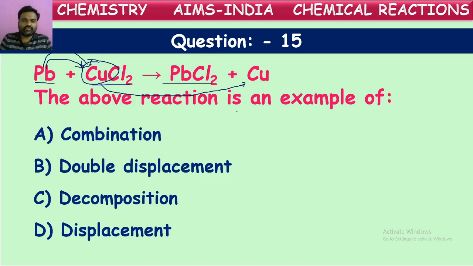This type of reaction we call, yes, you can give your answer in the chat. Yes, it is correct, it is a displacement reaction. Lead, a more reactive element, displaces the less reactive element copper from its compound. These kinds of reactions are called displacement reactions. Yes, correct.